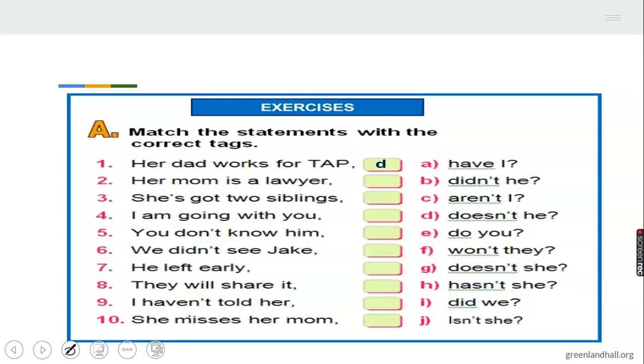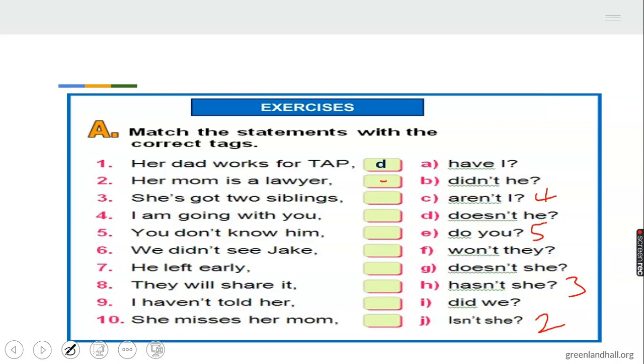For number 2, the answer is J. Let me write my number beside them. This goes for 2. Then number 3, she has got 2 siblings, hasn't she. Number 3, I am going with you, aren't I. This goes for number 4, aren't. Then you don't know him, do you. This goes for number 5, do you.